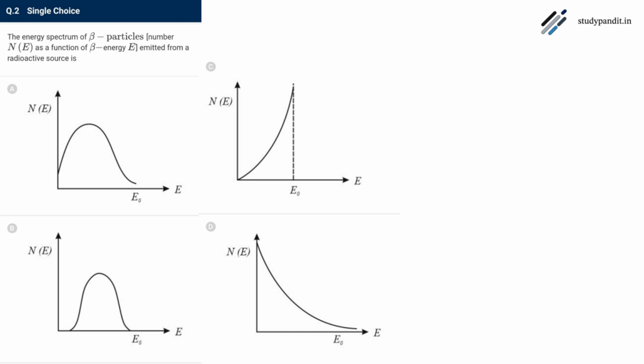So B and C option both are ruled out as none of the particle has zero energy, and in D option most of the particle have zero energy, which is not possible, that some will have the zero energy and some will have the maximum energy. This graph fits the most. Answer is A.